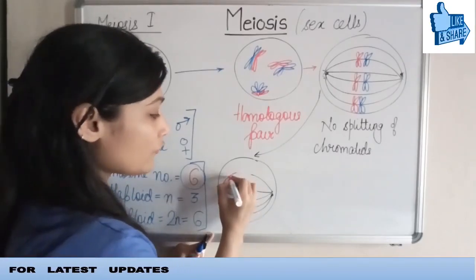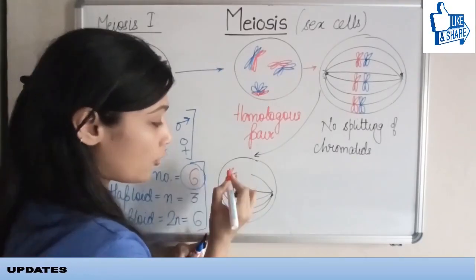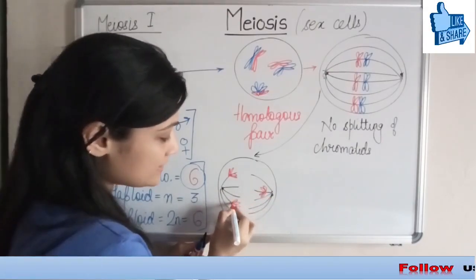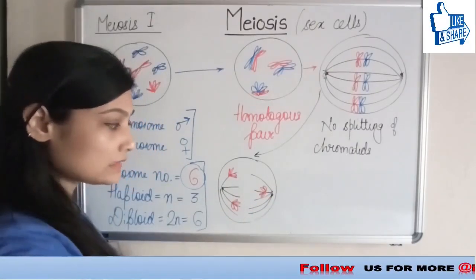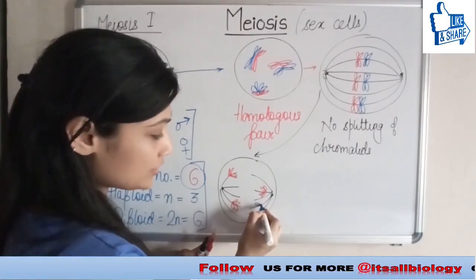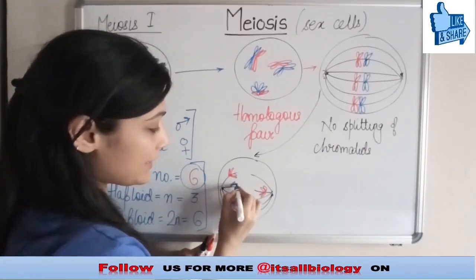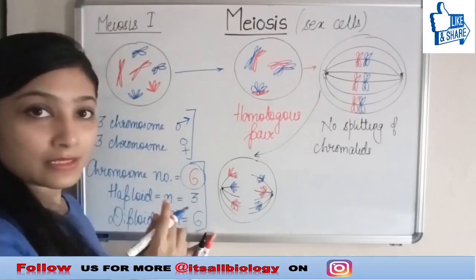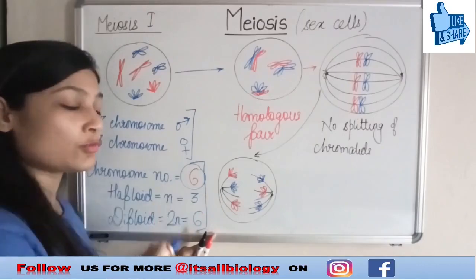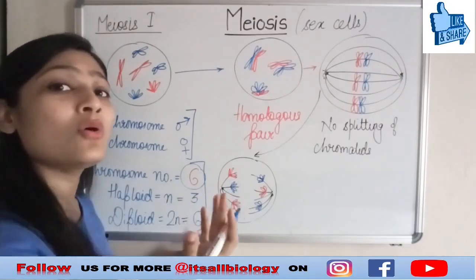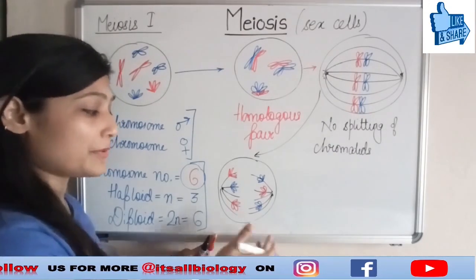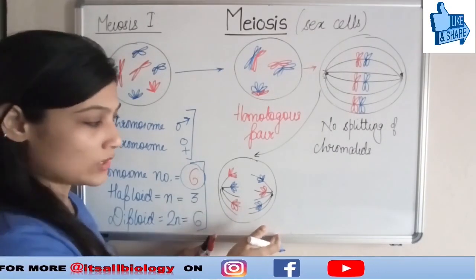Now, one of the chromosome sets, the whole set, is going to move towards one pole and the other one is going to go towards the other pole. There is no splitting of chromatids here. Instead, the whole chromosome, or we can say the homologous pair, gets separated in meiosis 1.